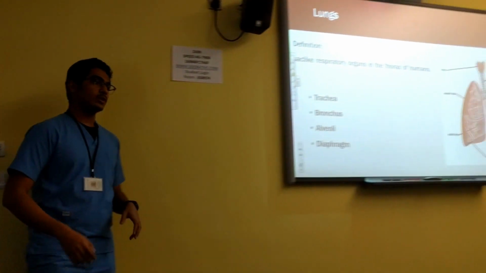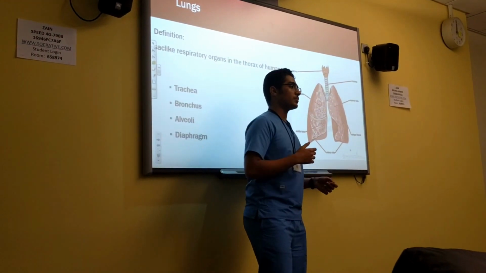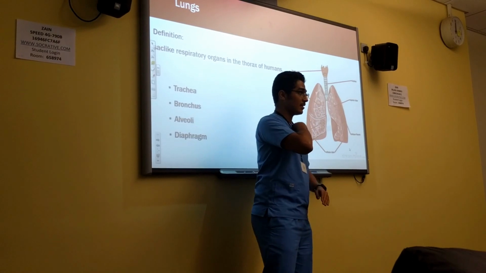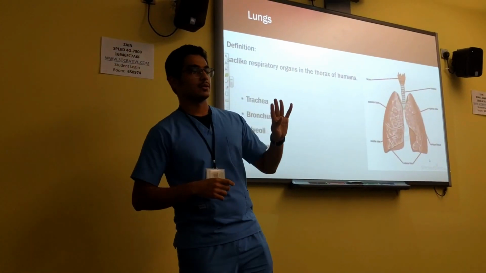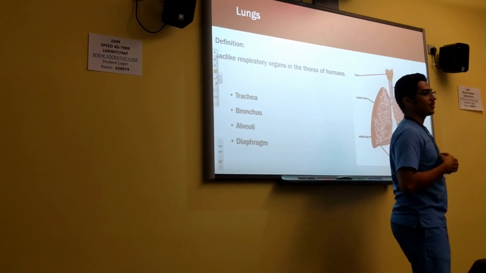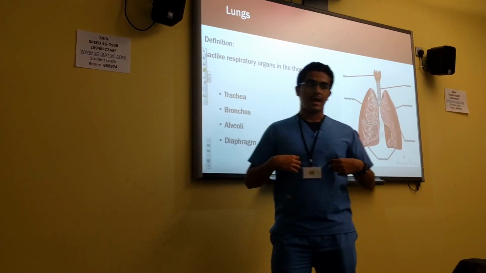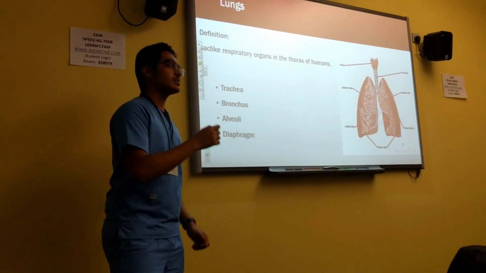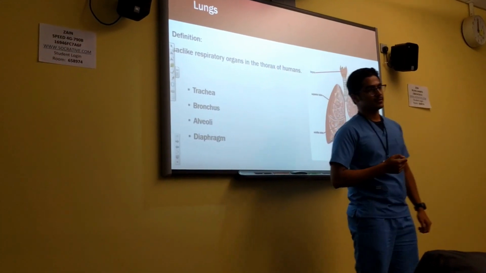Lungs. What are lungs? Lungs are sac-like organs in the thorax of humans. The thorax, or the thoracic cavity, is located between the neck and the abdomen. There are four main parts of the lungs: the trachea, which is located here, the bronchi, one in each lung, the alveoli, and finally the diaphragm. The trachea is a large membranous tube supported by rings of cartilage.